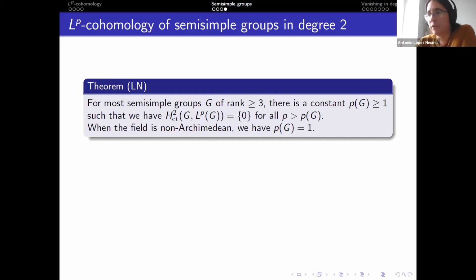In the real case, this is only for large P, though in the real case, there is also the results of Bourdon and Rémy, who show it for small P, and it happens in many cases, most likely as a coincidence, that if you join both results together, you get it vanishing for all P.